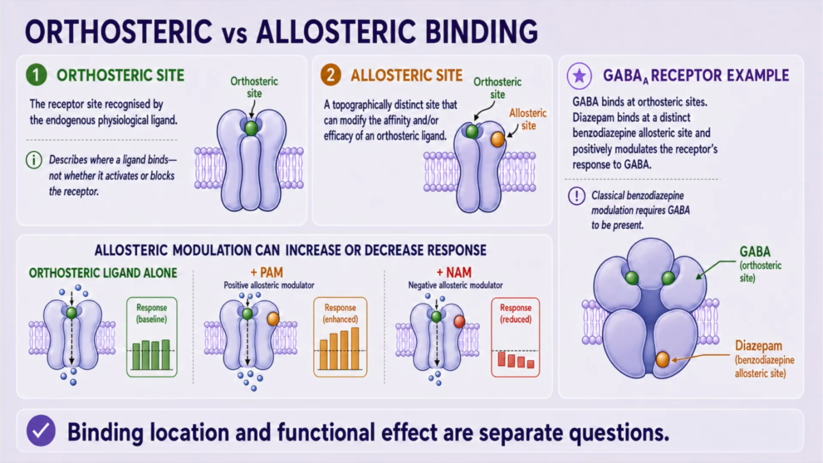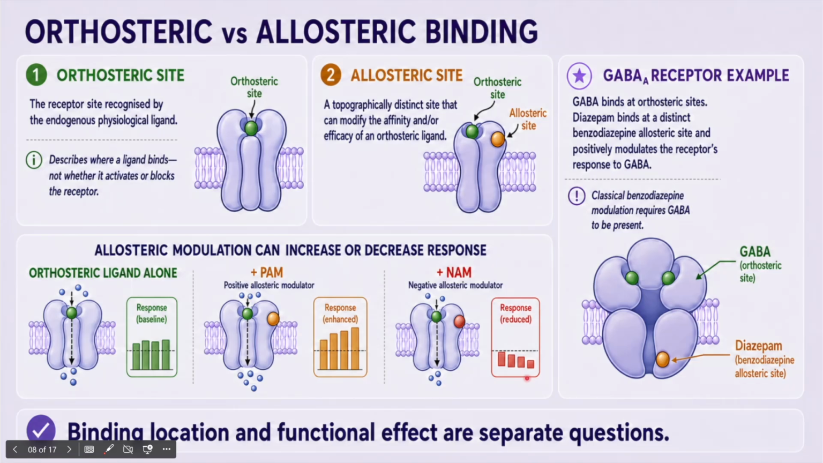An allosteric ligand binds to a topographically distinct site. By altering receptor conformation, it can modify the affinity and/or efficacy of an orthosteric ligand. A positive allosteric modulator, or PAM, enhances the action of the orthosteric ligand in the system being studied. A negative allosteric modulator, or NAM, reduces it. The diagrams show baseline, enhanced, and reduced responses in the same direction. The NAM is reducing the magnitude of the response, not necessarily generating an opposite biological effect.